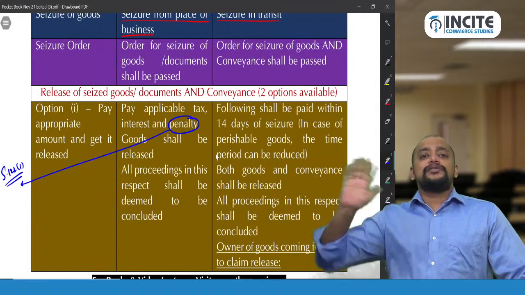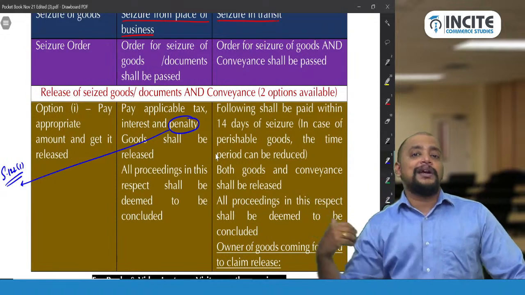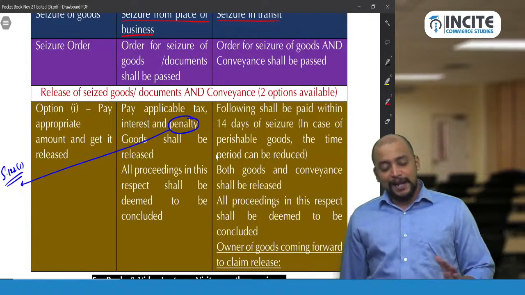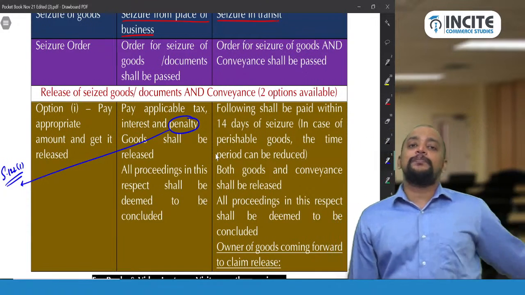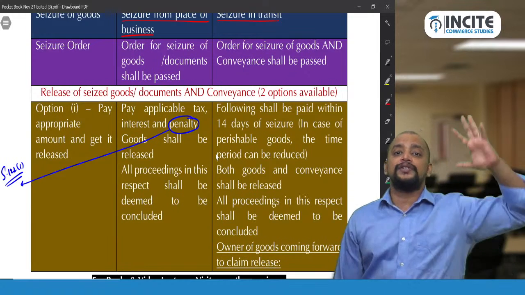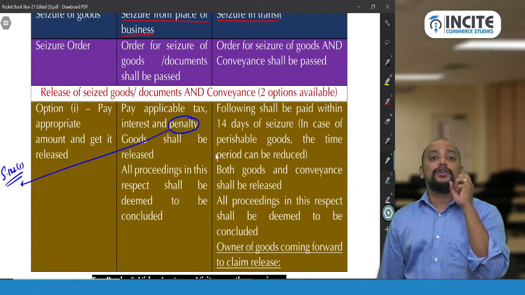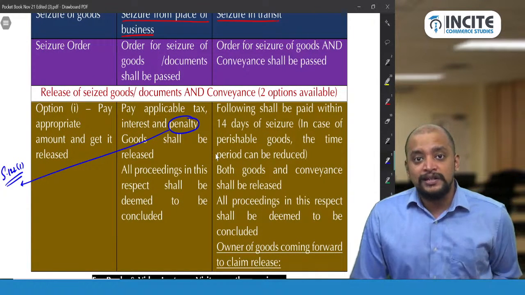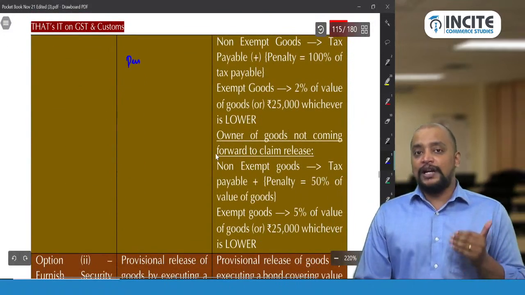Here the penalty is not the 122 subsection 1 penalty. Here the penalty is separately determined under section 129. You need to pay tax, no doubt, but the penalty is not in terms of 122 subsection 1. What is the 122 subsection 1 penalty? 100% of the tax or 10,000, whichever is higher. But that penalty is not applicable in this case. In this case it is the 129 penalty. And in 129 penalty we have two cases: if the owner of the goods comes forward, and if the owner of the goods is not coming forward to claim release.